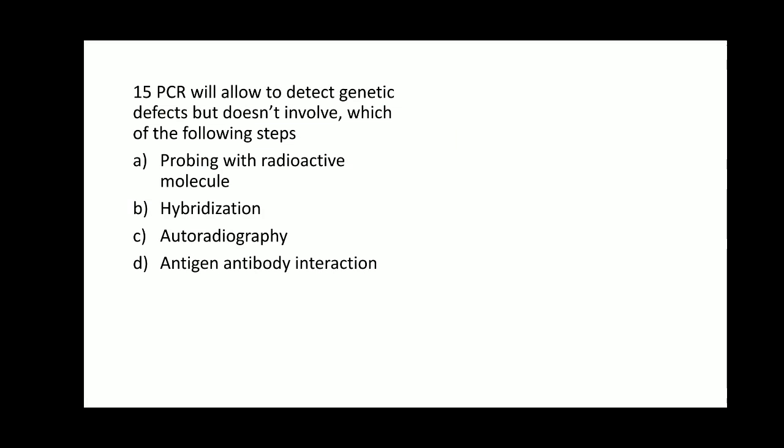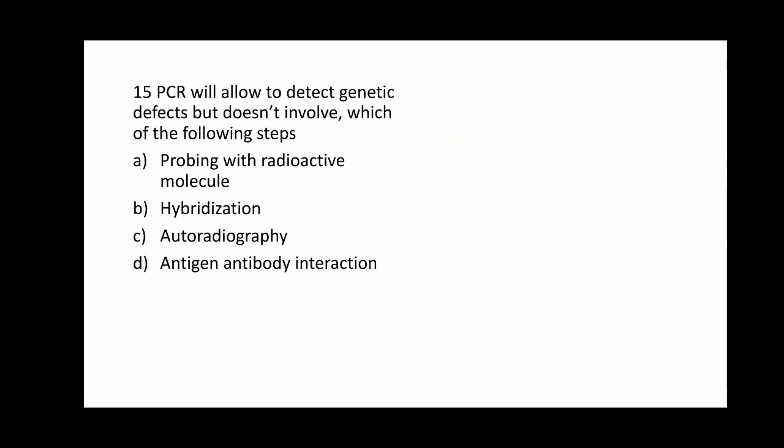Then autoradiography, whatever the fragments obtained from the PCR, attached to the radioactive molecules, can be detected on the X-ray film in autoradiography.